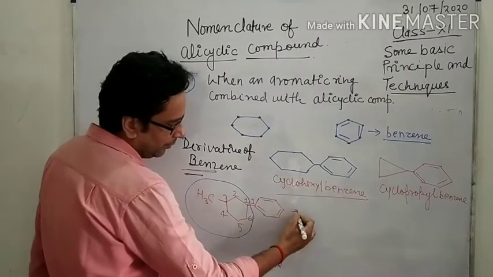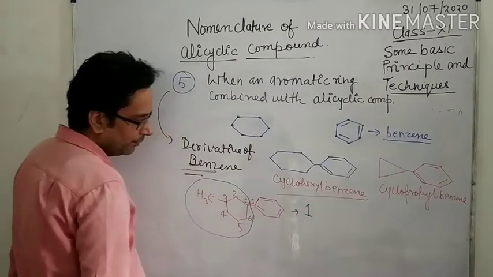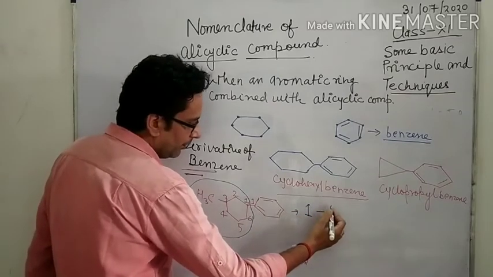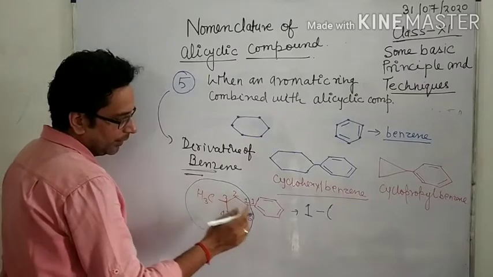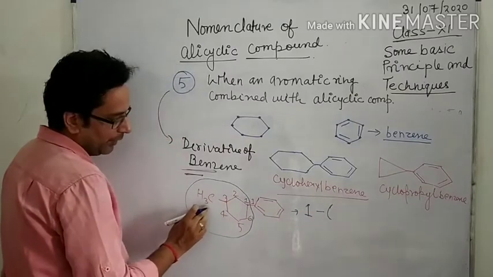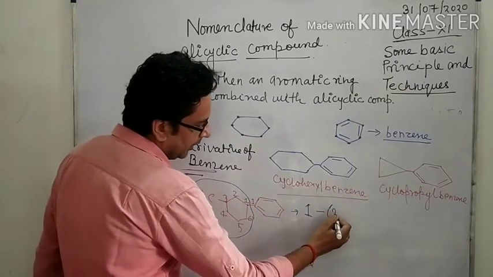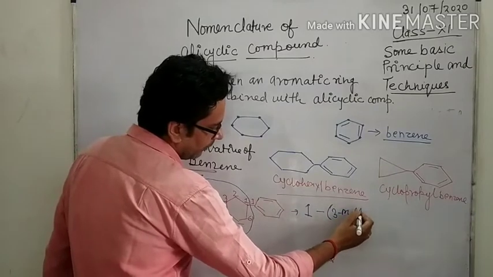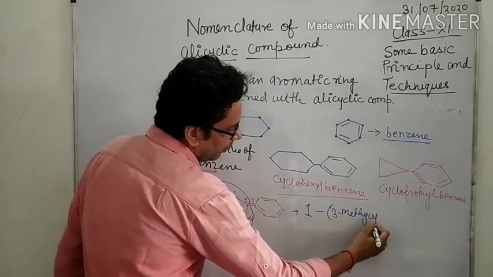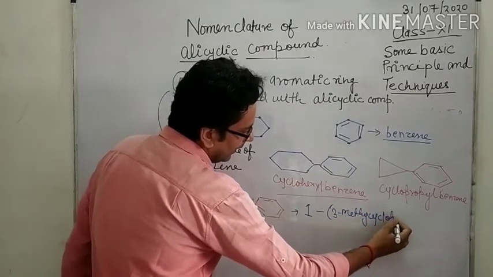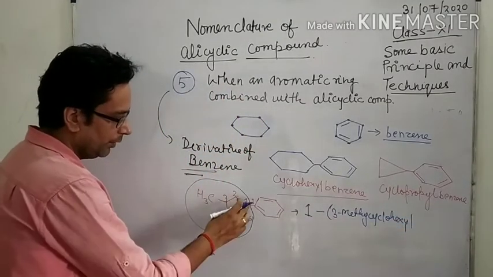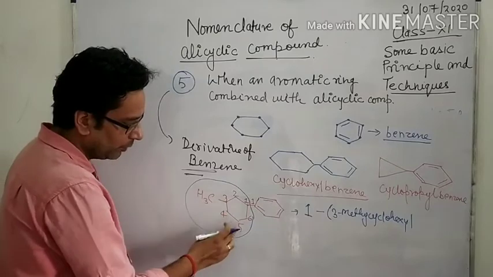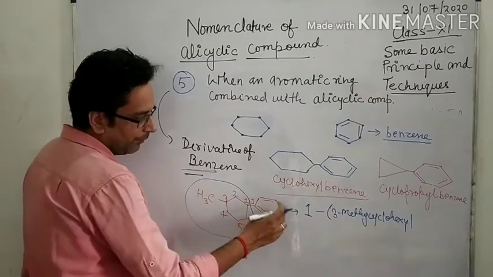So the name is first, in bracket, look here, 1, 2, 3. This methyl group is attached at 3. So 3-methyl cyclohexyl, 1, 2, 3, 3-methylcyclohexyl benzene.